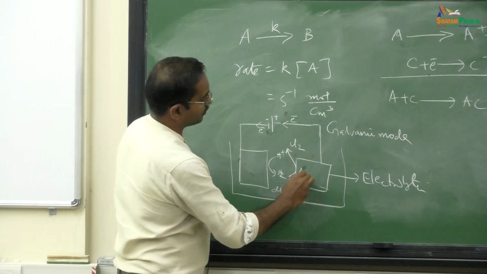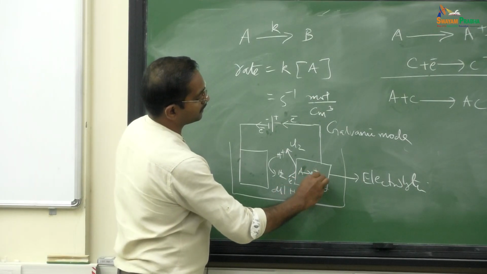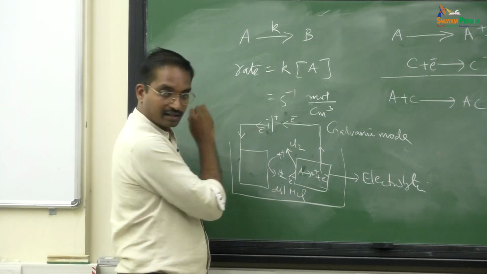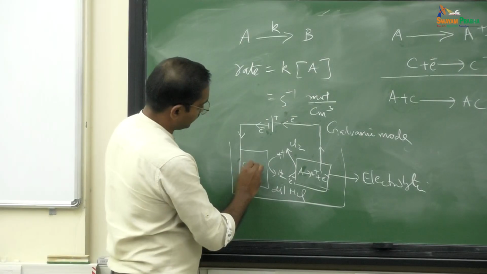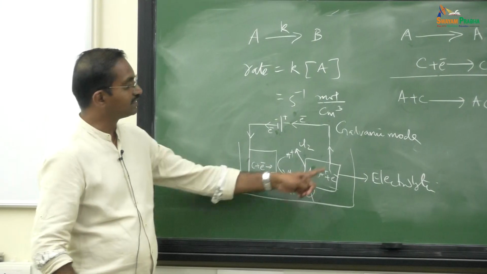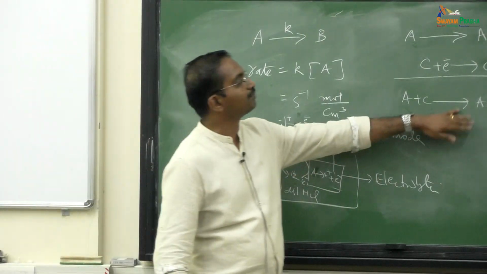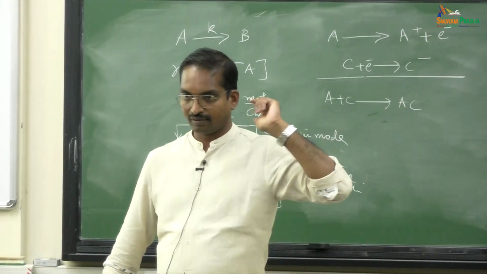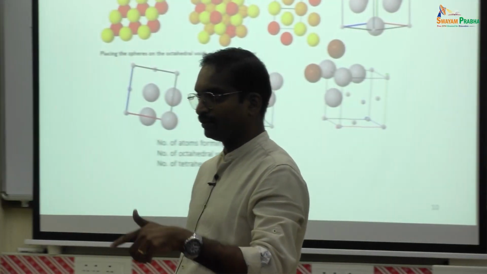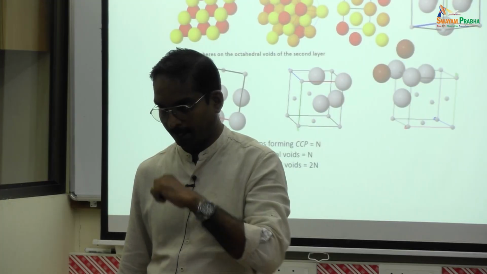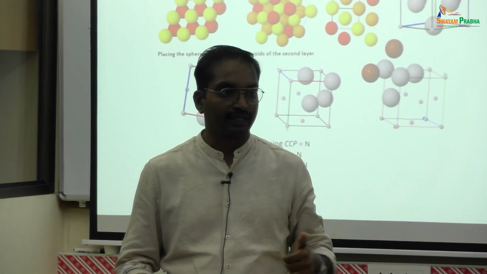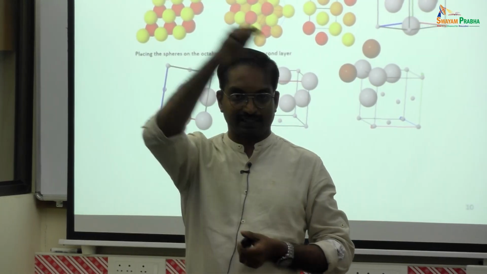If A ejects an electron, becomes A plus plus electron, that electron goes through this, and the electron comes here. Here the C consumes that electron, produces C minus. You see, this is an electrochemical reaction. The product is the same in chemical as well as in electrochemical. Only thing is, we let that electron pass through the circuit. Why do we do that? Then only we can do electrical work. Otherwise, it will be a chemical work. In chemical work, what do you get? You get heat.